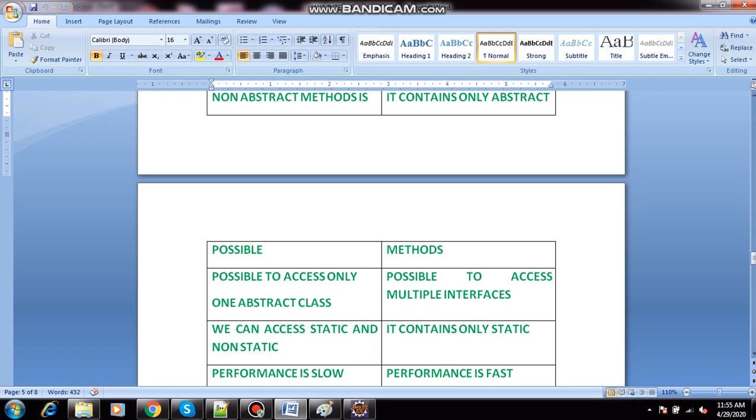Here it is possible to use multiple interfaces. What does multiple interfaces mean? Interface A, interface B, interface C. Interface C extends A, B. So that is possible. Okay.